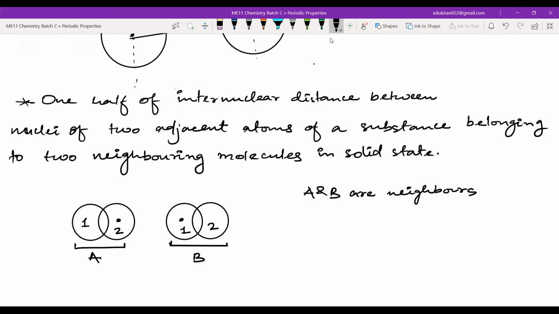Now, to calculate the van der Waals radius, what distance do I have to measure? I have to measure the 2 of A and 1 of B. I have to measure this distance. This will be D, and then I have to half it, and I will get the van der Waals radius of, let us say, chlorine. This is Cl2 and this is Cl2. This is one chlorine atom, and the other chlorine atom. This is how we will measure the van der Waals radius.